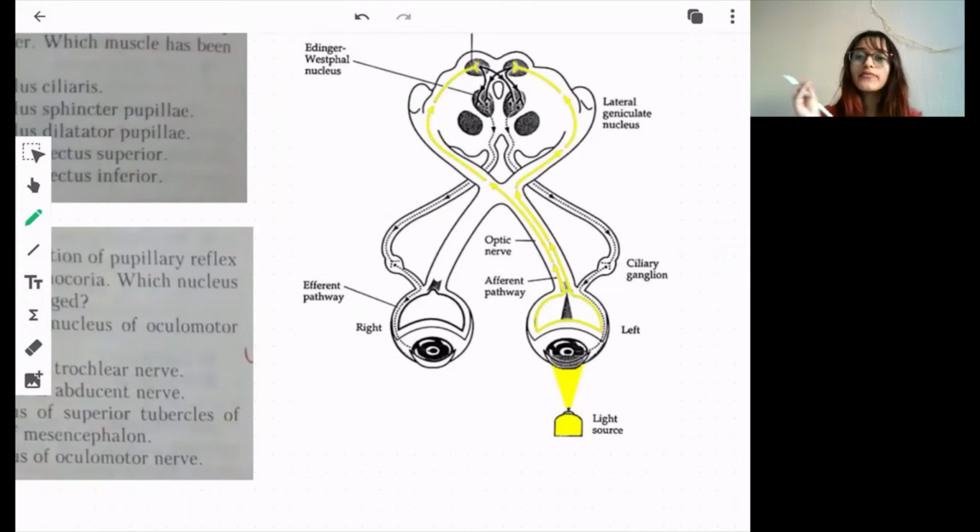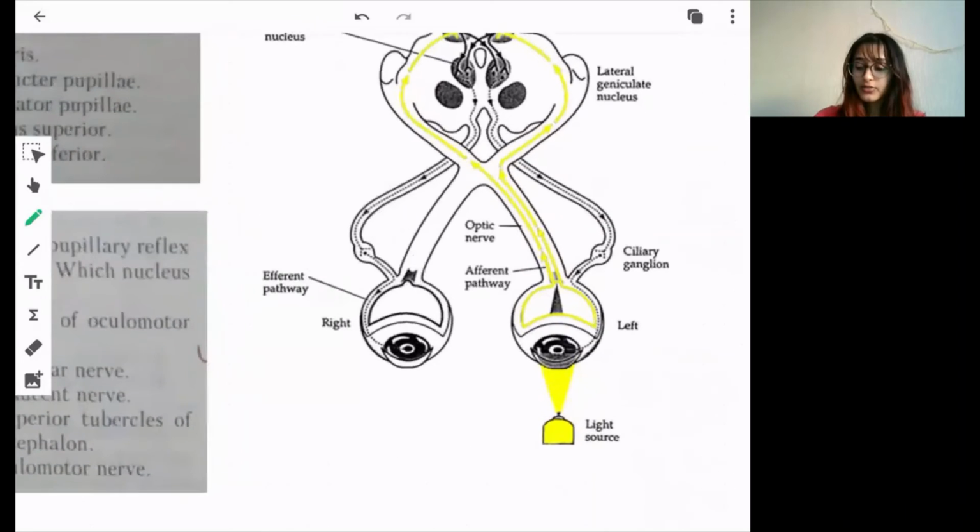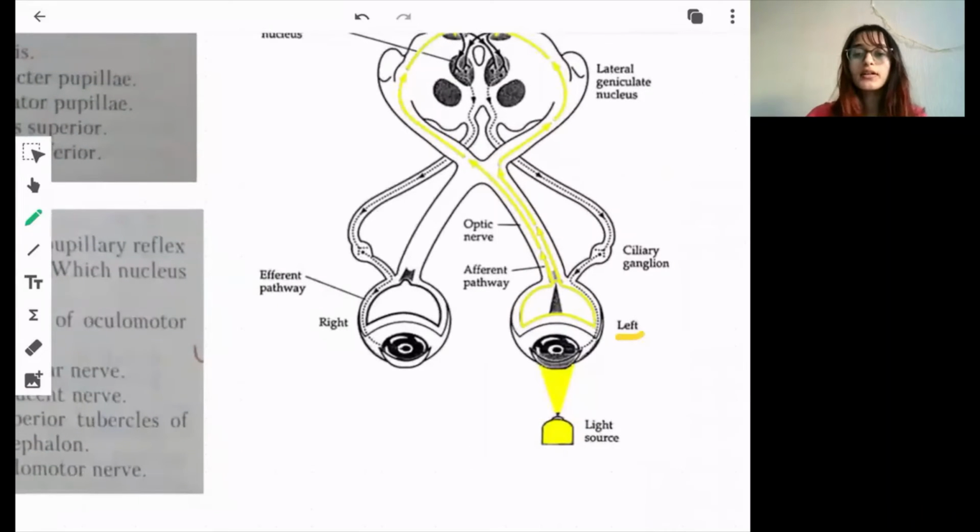For example, if light is shown in your eye, the pupil must constrict because there is already enough light. And when there is dark, the pupil expands or dilates. So is the pupil working right or not? We check it by the pupillary light reflex. Obviously a light is shown in front of the eye, and here it is shown in the left eye.